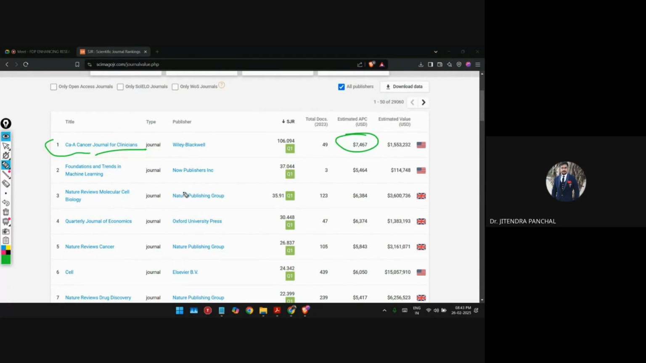Any doubt? Yes, any doubt in this? Okay, maybe it is by mistake. So here you can see estimated APC charges. That means what? When this estimation was done, it is around this much amount that was there, right? Nowadays maybe these charges have changed, maybe higher or lower, right? Getting my point or not, right?